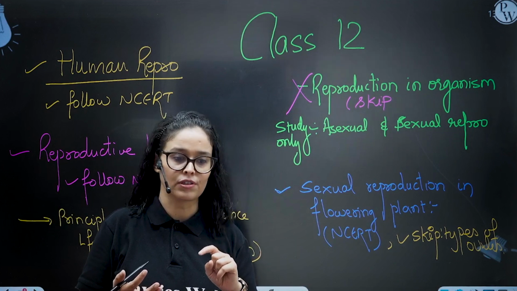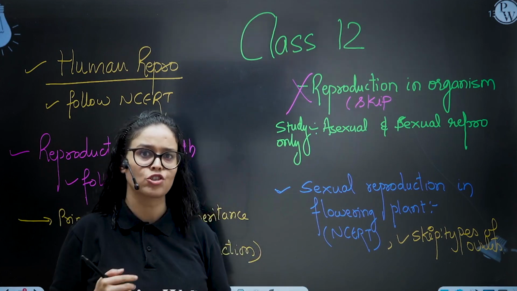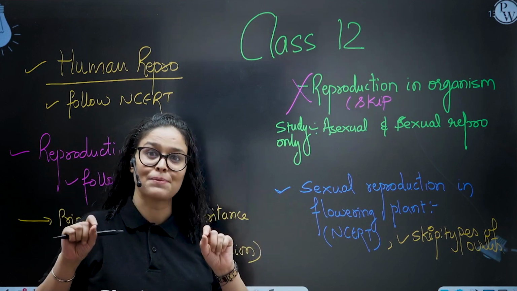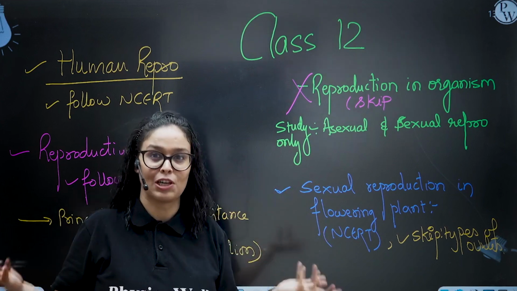Even you can go for the diagram of Marchantia and the diagram of Chara that is given in this chapter. You can see them once, because again, these concepts are used in 11th class botany, so it might help you a lot.